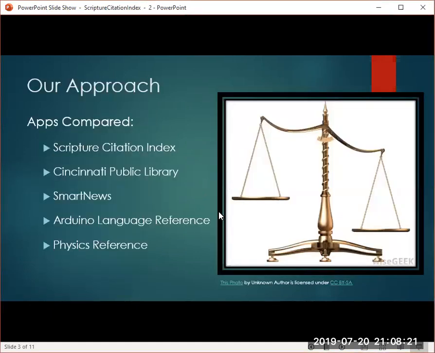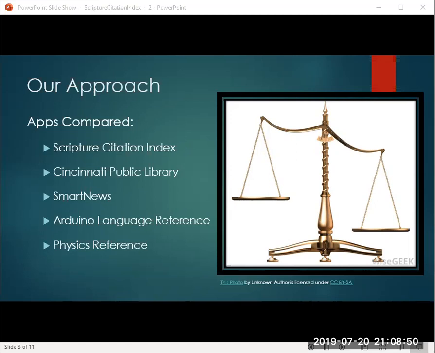Our approach to finding a solution to the difficulty that users faced was to compare the Scripture Citation Index to other apps that have different ways of presenting their explanation information. We tried to find apps that were similar to the citation index in purpose, meaning they had some sort of database or were presenting a lot of information. Here we found 4 other apps that we felt were similar enough to the citation index to give us the information that we would need to make our recommendation.